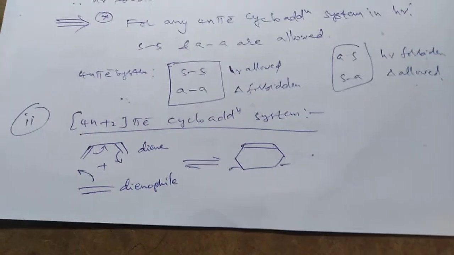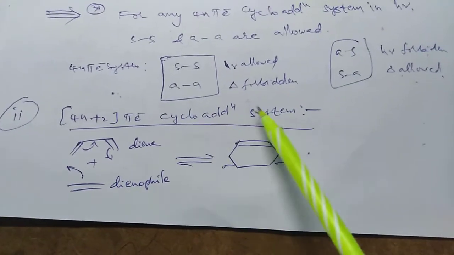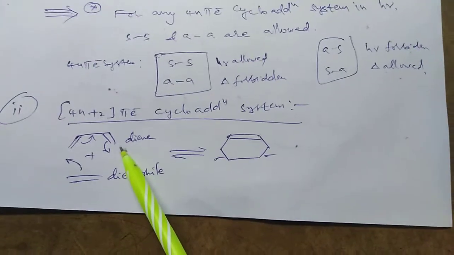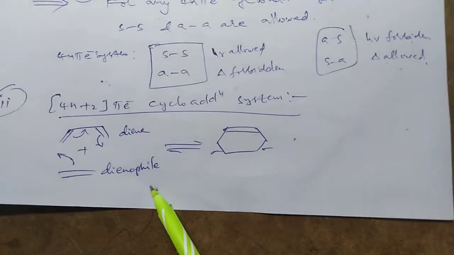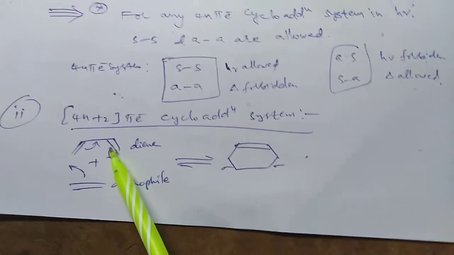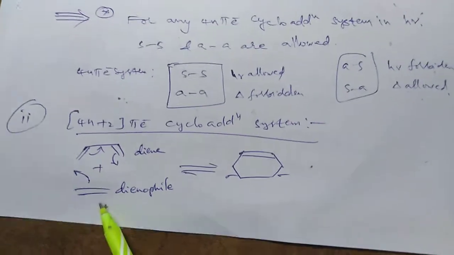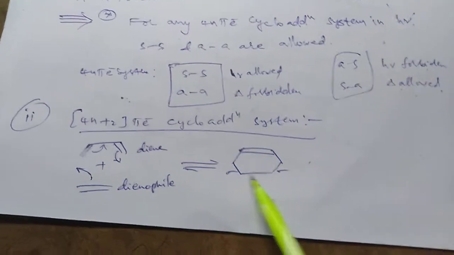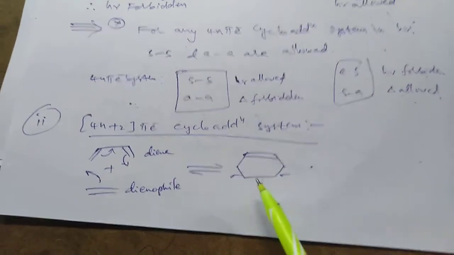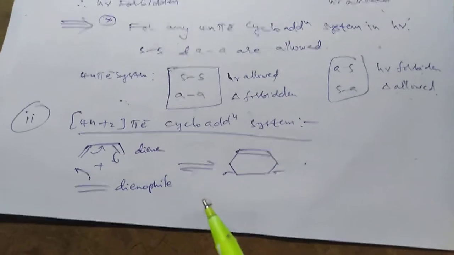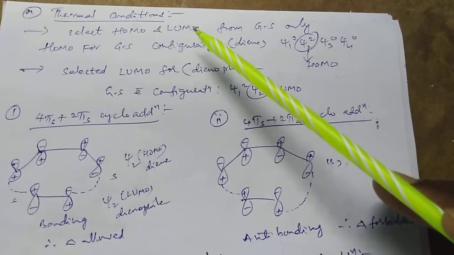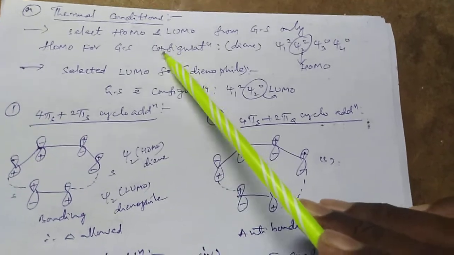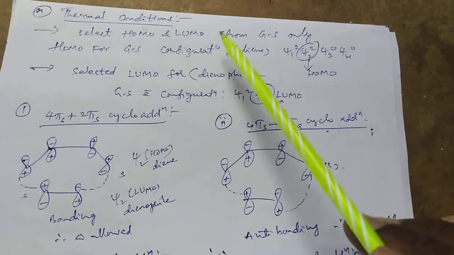Now the second case, the cycloaddition reaction of the 4n plus 2 system. For example, 1,3-butadiene reacts with ethene, where 1,3-butadiene is the diene and ethene is the dienophile. It results in cyclohexene. 2 new sigma bonds are developed in this reaction. Now we are explaining the thermal condition, same as the 4n system. We have to select first the HOMO and LUMO from the ground state only.